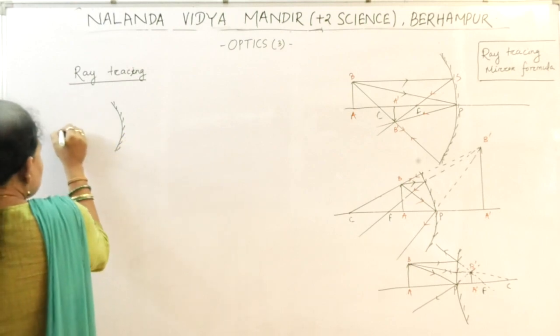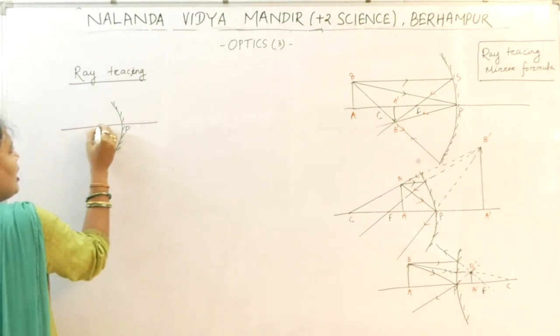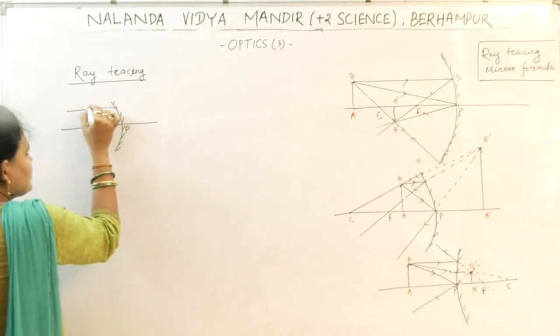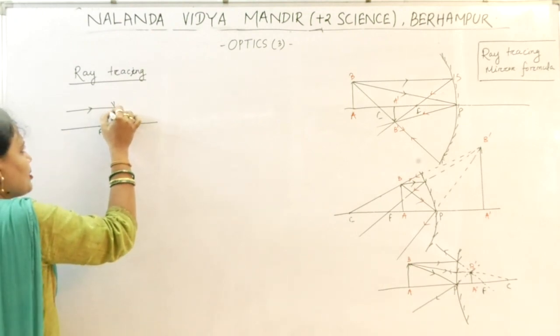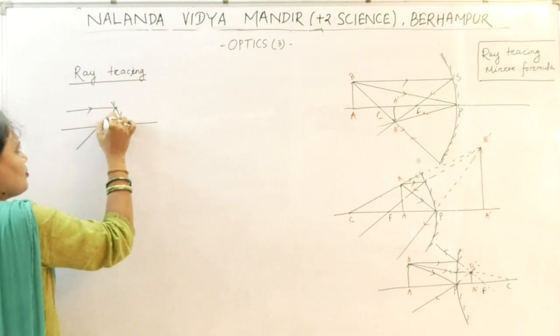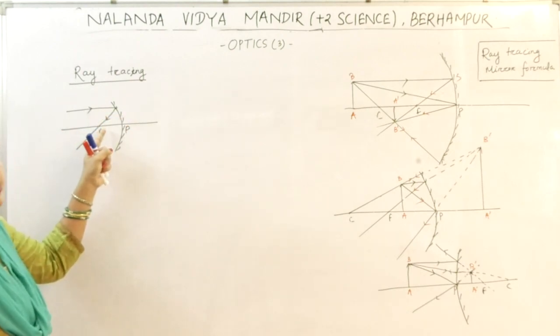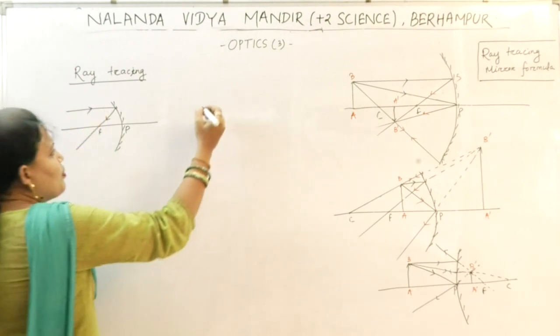This is the mirror, this is the principal axis, this is the pole, and let this point be the focus. If a ray passes parallel to the principal axis, then it will reflect along the focus. So if the incident ray is parallel to the principal axis, then the reflected ray will pass through the focus.